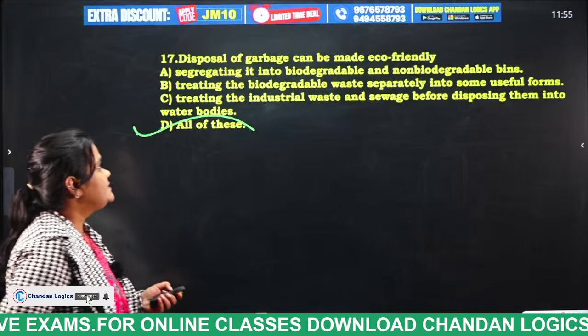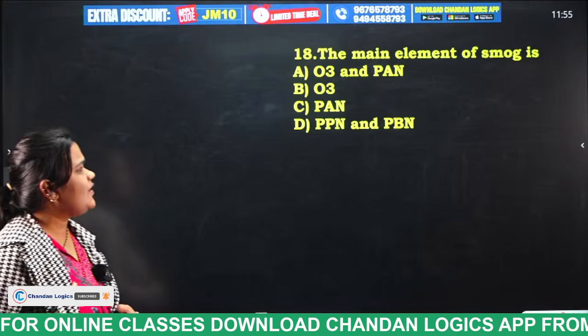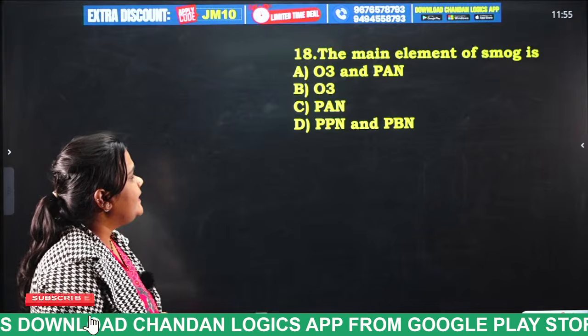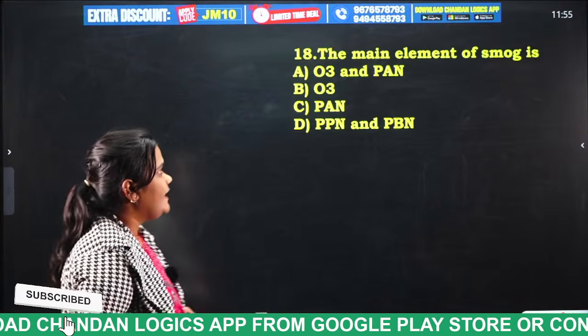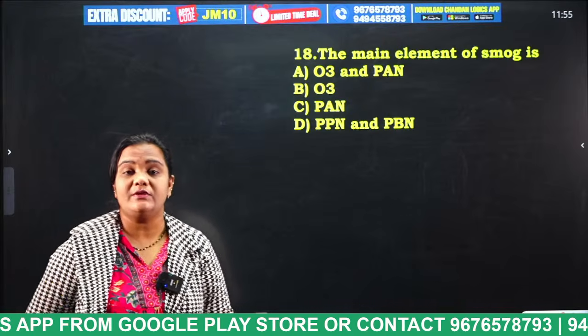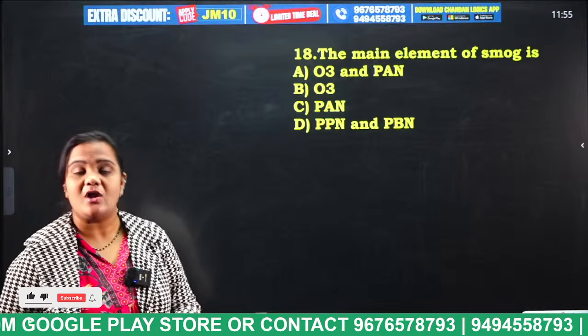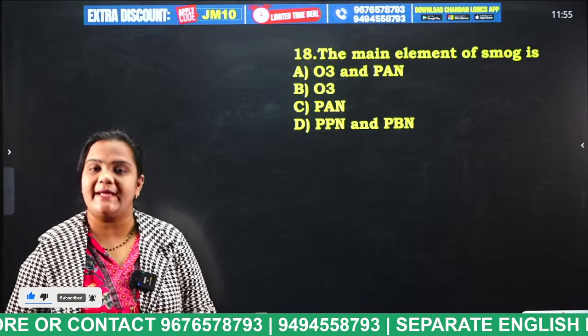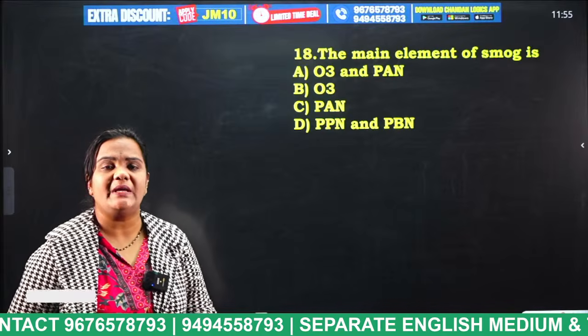All of this. The main elements of smog are O3, PAN, PPN and PBN. What is this O3, students? Generally we have O3 in the stratosphere layer, and also at ground level. This ground level ozone is very, very dangerous. And what is the full form of PAN?